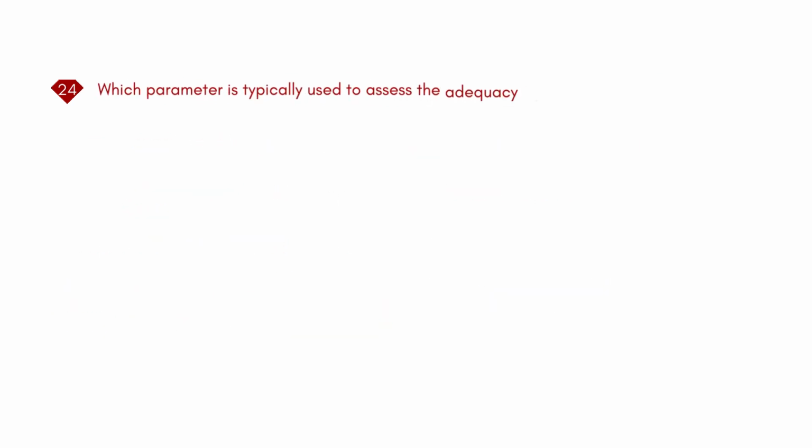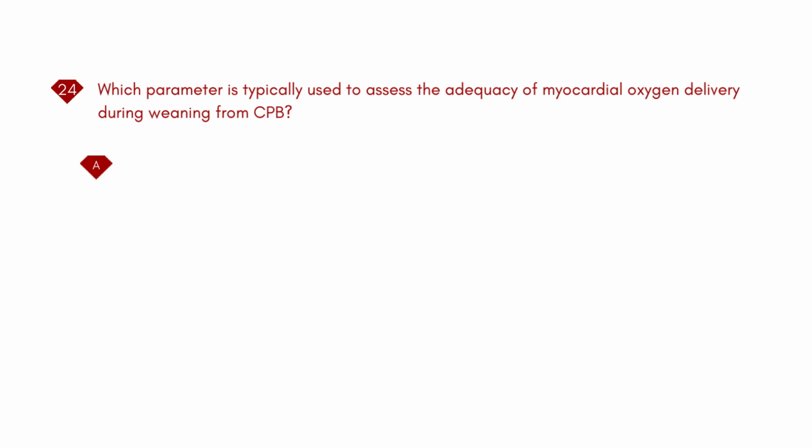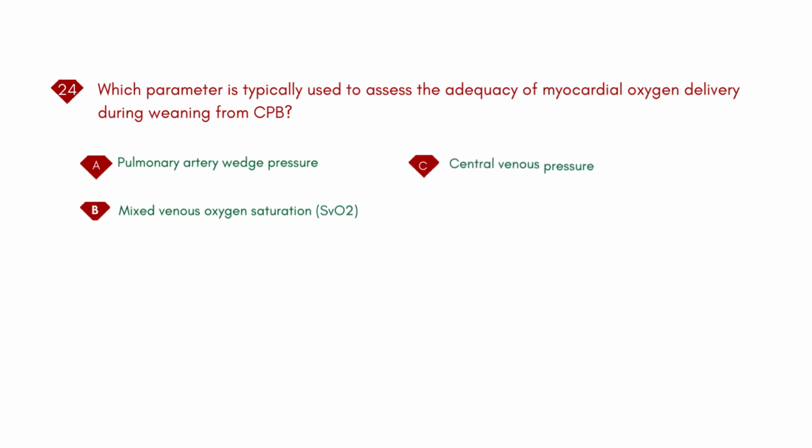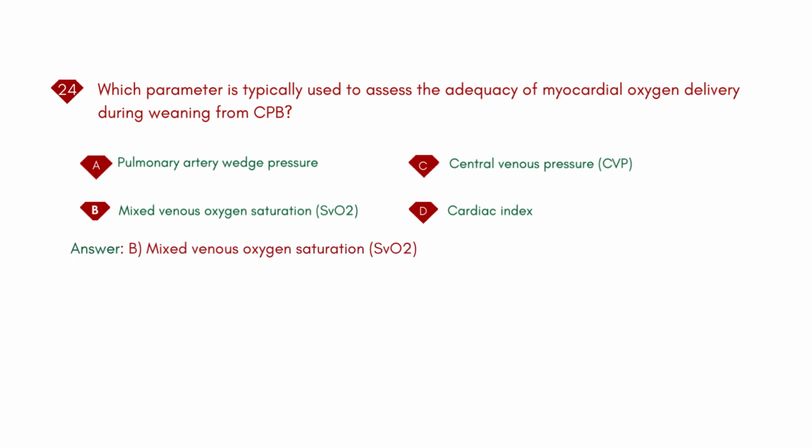Which parameter is typically used to assess the adequacy of myocardial oxygen delivery during weaning from CPB? A. Pulmonary artery wedge pressure. B. Mixed venous oxygen saturation, SVO2. C. Central venous pressure, CVP. D. Cardiac index. Answer: B. Mixed venous oxygen saturation, SVO2.